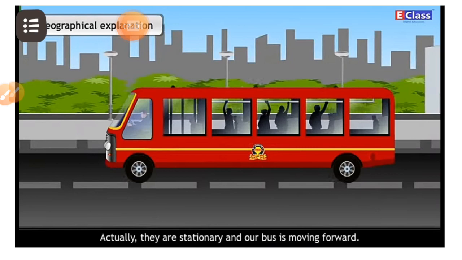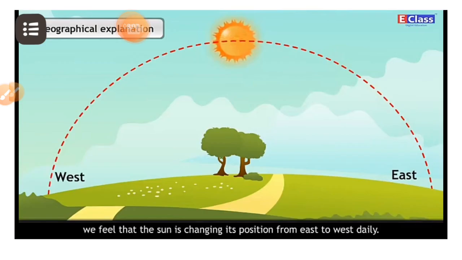My dear students, the trees, electric poles, buildings, whatever we see which were moving in the opposite direction, those things are stationary, but our bus is moving forward. Similarly, because of the rotation of the earth, we feel that the sun is changing its position from east to west daily.